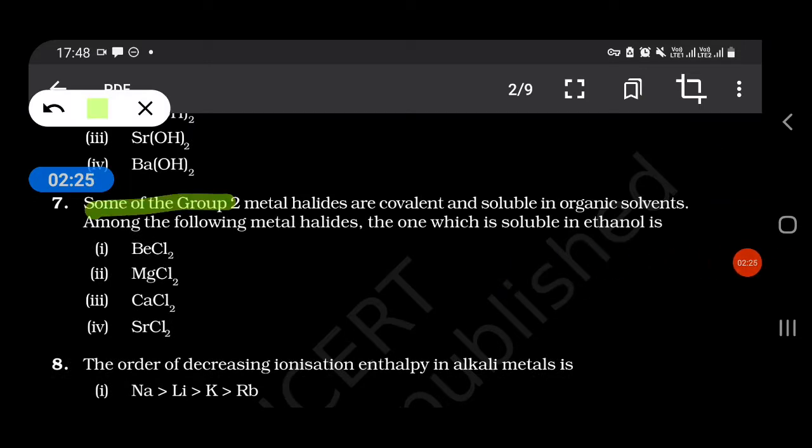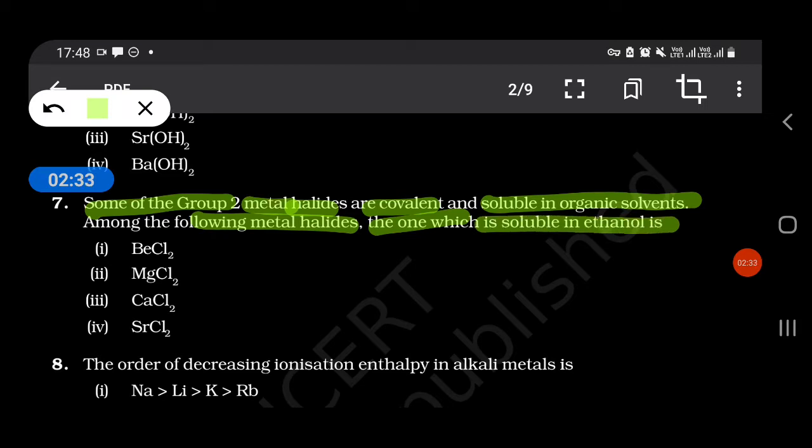Some of the group 2 metal halides are covalent and soluble in organic solvents. Among the following metal halides, which one is soluble in ethanol? BeCl2, MgCl2, CaCl2 or SrCl2? So our answer goes to BeCl2.